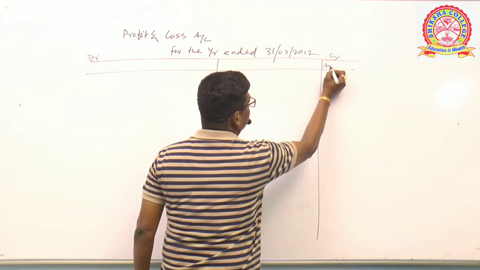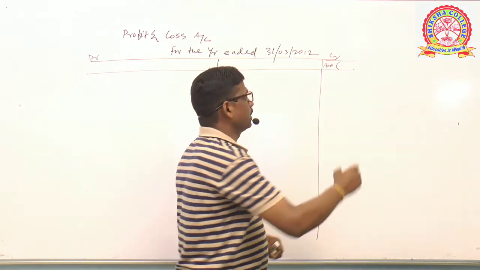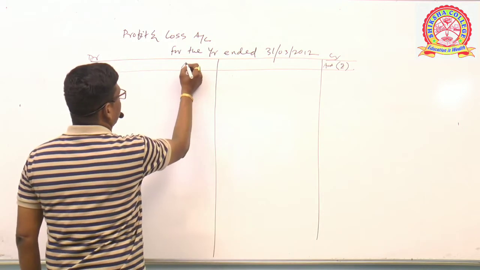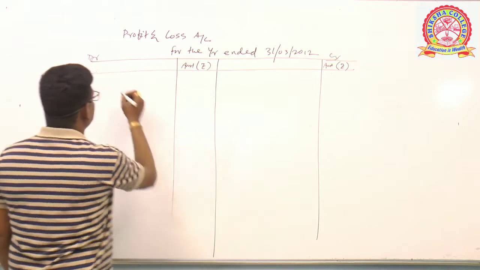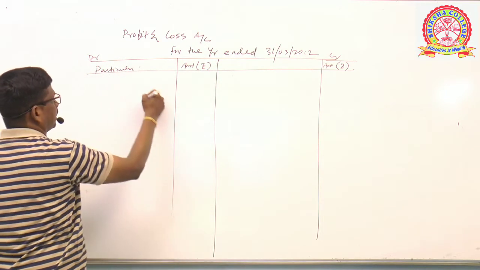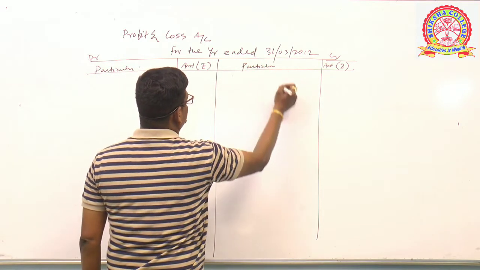As I told, in India we put the amount in rupees, so you should mention rupees in the amount column on both sides. This is the particulars of the debit column and the particulars of the credit column.